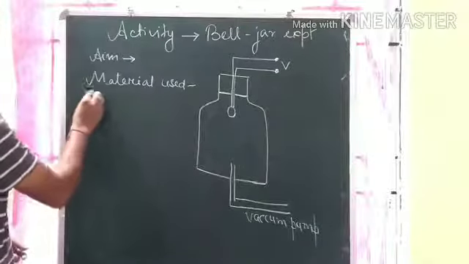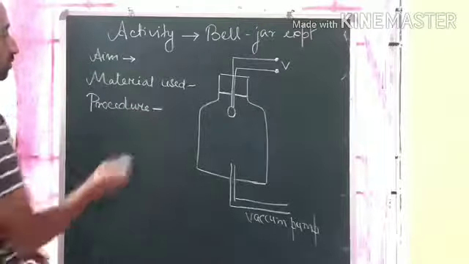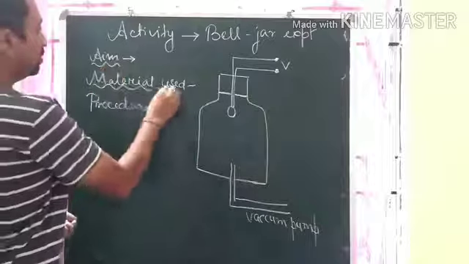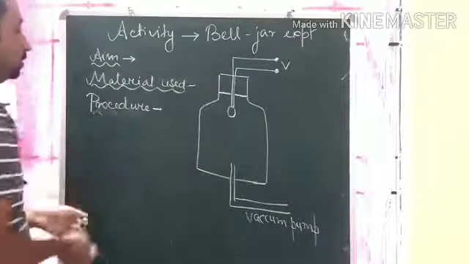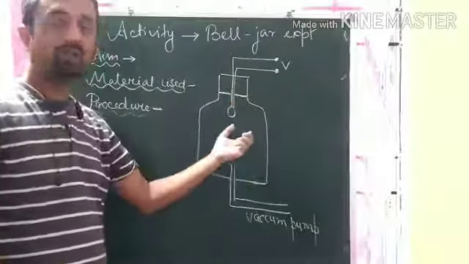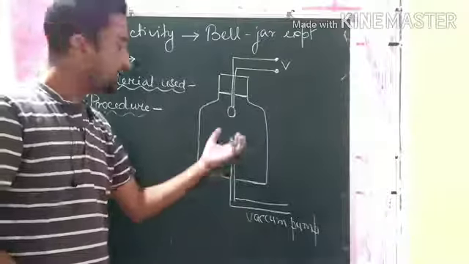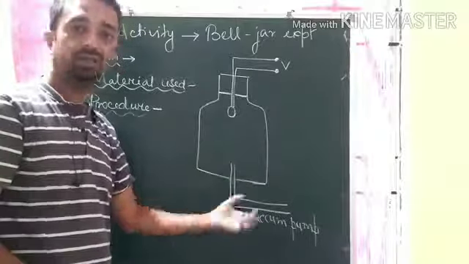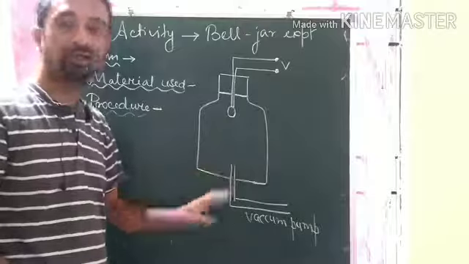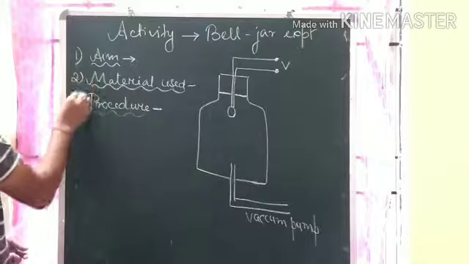Now next is the procedure. How do you proceed? How do you do the experiment? Step by step you will write. This is the way to write an activity. This should be the heading. The procedure is: initially the bell is connected to the circuit which is switched on and the bell starts ringing. Now the vacuum pump is used to exhaust the air from the jar. This will be your procedure, what you have done. This is the first, this is second, and this one is third.